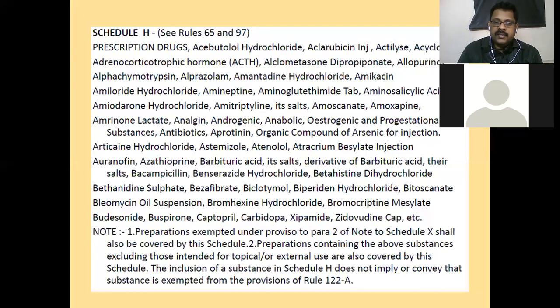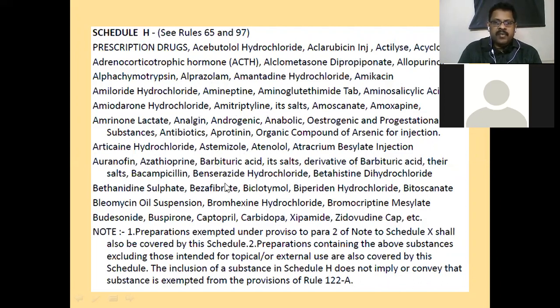Prescription drugs: acebutolol hydrochloride, acyclovir, adrenocorticotropic hormones, allopurinol, alprazolam, amikacin, amineptine, aminosalicylic acid, amitriptyline, amoxapine.